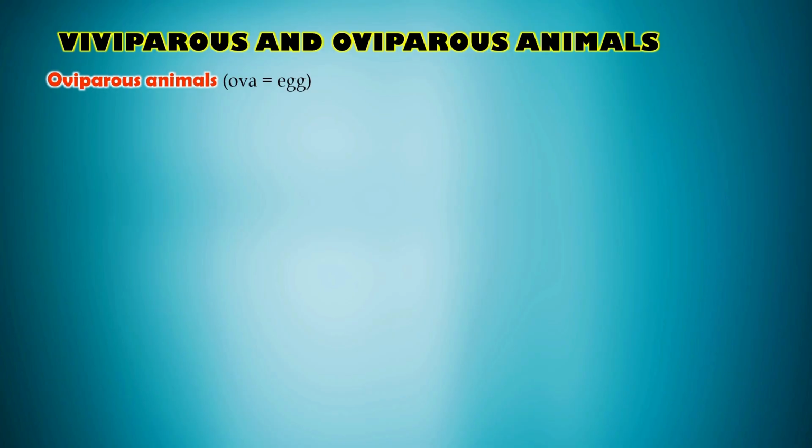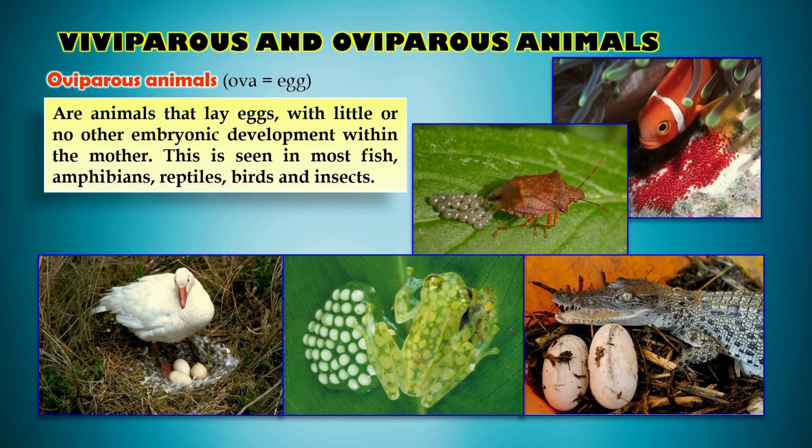Oviparous animals are those that lay eggs. The word oviparous comes from ova, which means egg. In these animals, the embryo develops outside the mother's body, usually inside a protective egg. The mother lays the egg, and the young one continues to grow until it is ready to hatch. This method of reproduction is common in fish, amphibians, reptiles, birds, and many insects. You can see examples here: fish guarding their eggs, insects laying egg clusters, birds sitting on eggs, frogs protecting their eggs, and reptiles like crocodiles laying eggs in nests.